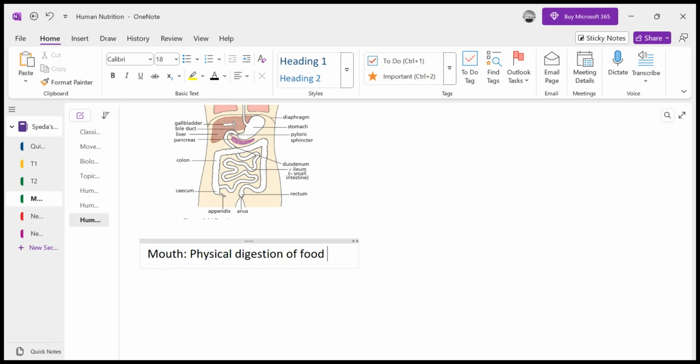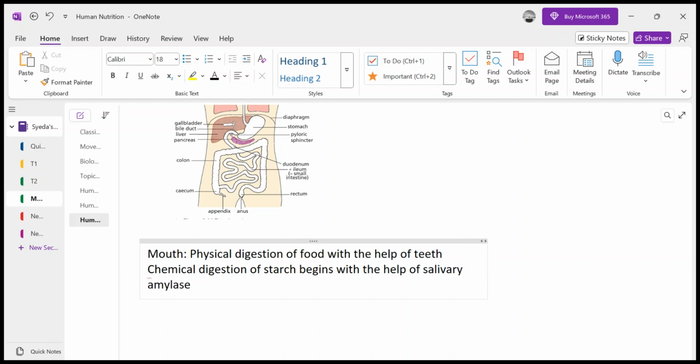Your food does not have a large surface area, it has a large volume, a large size, but not a large surface area. A large surface area is needed so that your food can be mixed better with the enzymes, for a better and quicker rate of chemical digestion. So physical digestion is done with the help of teeth, and here in the mouth, chemical digestion of starch begins, with the help of salivary amylase.